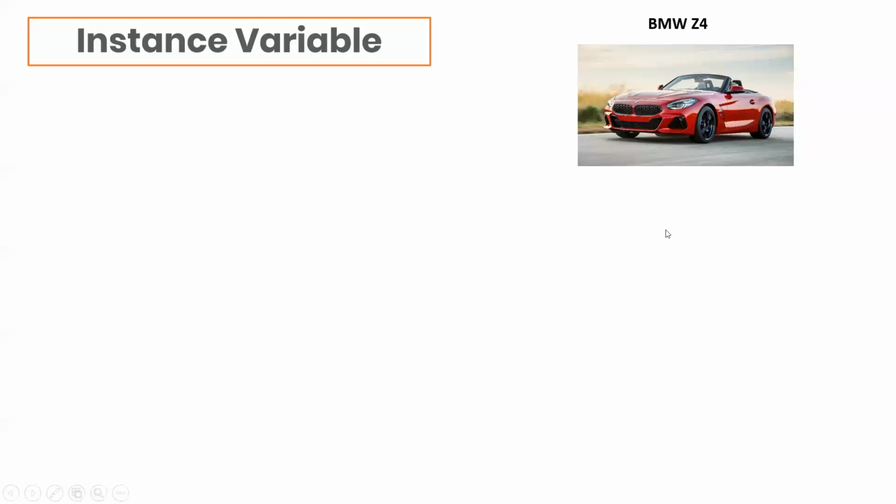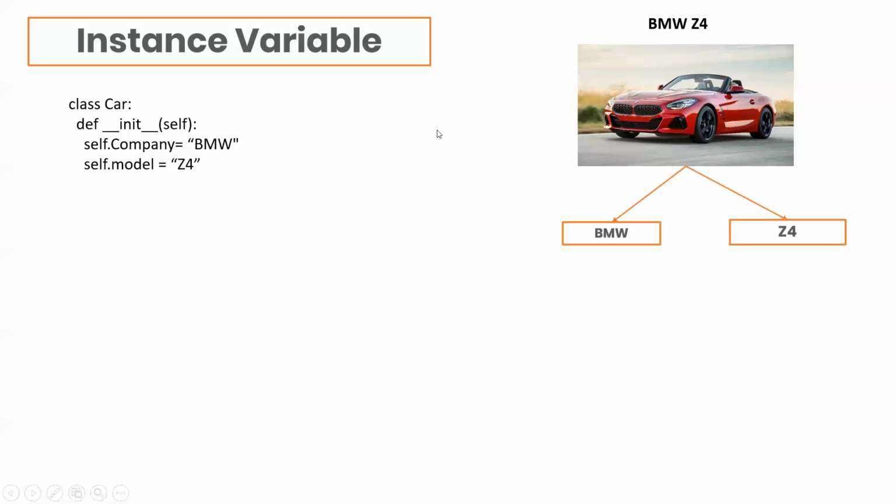So what we can write is a class. Here we are writing a class with def __init__, and self.company, that is BMW, and self.model, that is Z4. Is it understood? Everyone understood this? And then, let me close this annotators. So BMW has two things, that is BMW and Z4. This car has two attributes, correct? We have written it here.